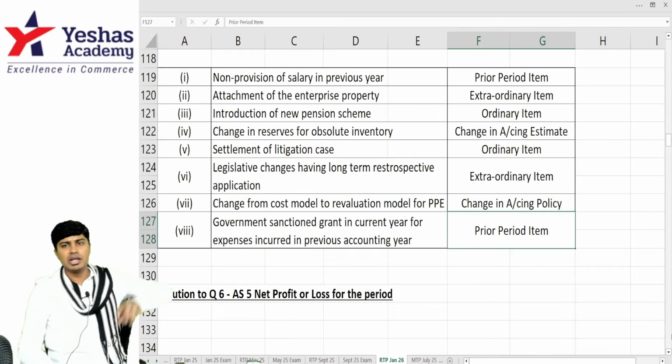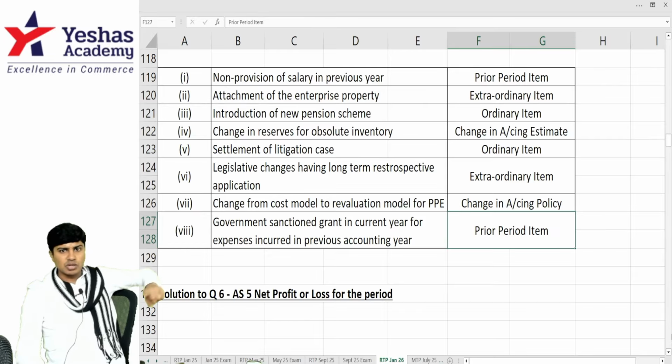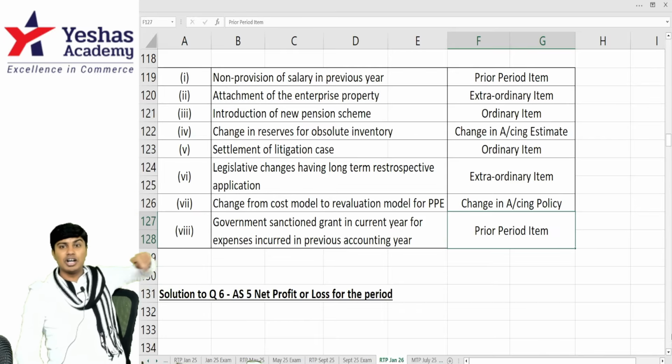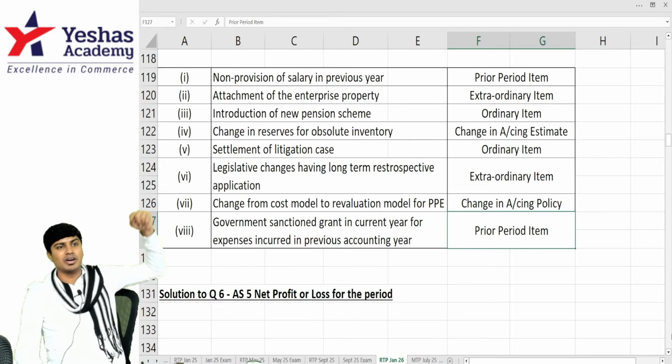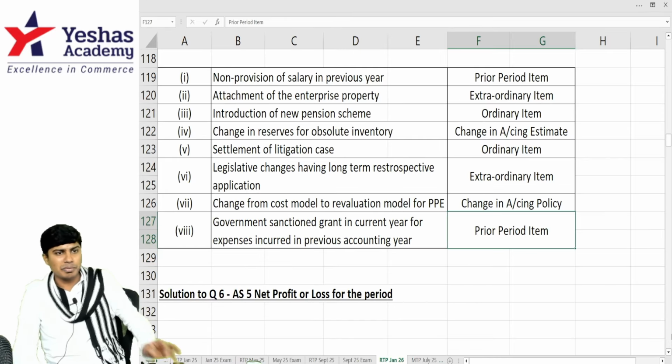When is it a prior period item? I incurred expense last year. Grant was announced last year, but I did not record the grant income last year, but I'm recording it this year. That will become prior period item.